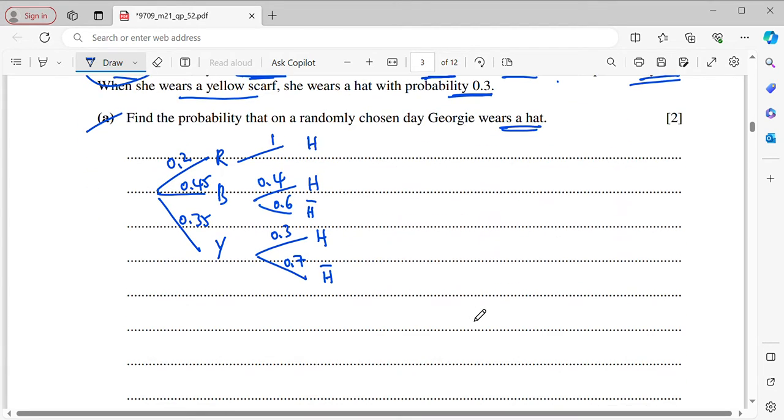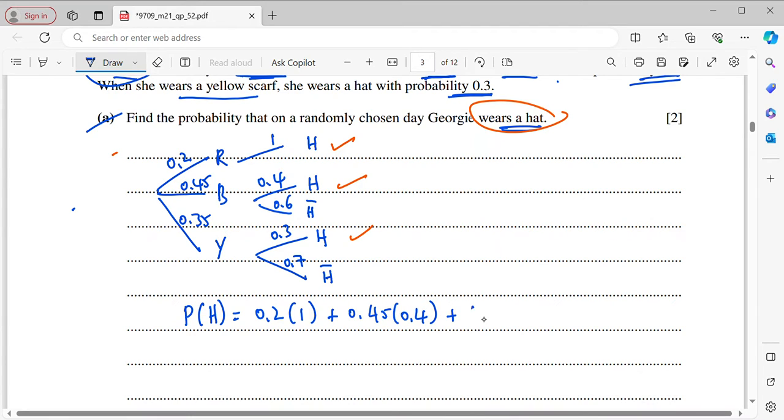Now, on a chosen day, she wears a hat. So it means that it can be one of these 3 colors of scarves. So P(H) will be 0.2 times 1, or 0.45 times 0.4, which is wearing the blue scarf, or wearing the yellow scarf with probability 0.35, then multiplied by 0.3. Then from here, at last you will be getting 0.485. So that's the probability for 2A.